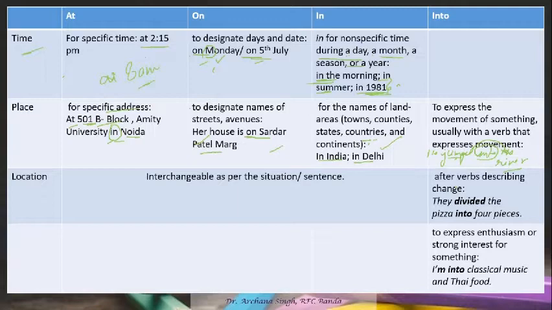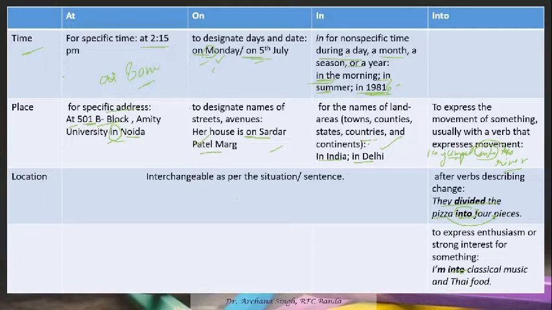We also use into after verbs describing change, like they divided the pizza into 4 pieces. We have a pizza, and now the pizza is changed into what? 4 pieces. Like the course is divided into 4 sections. There is one course, and then that course is divided into sections. So in that case, we use into. Then to express enthusiasm and strong interest for something, like I am into classical music and Thai food. So whenever you have to mention any interest or enthusiasm, in that case also we use into.